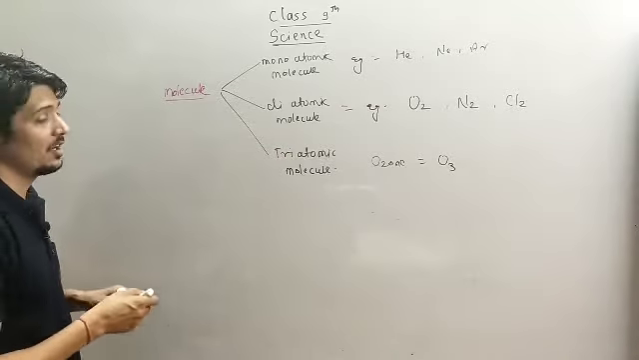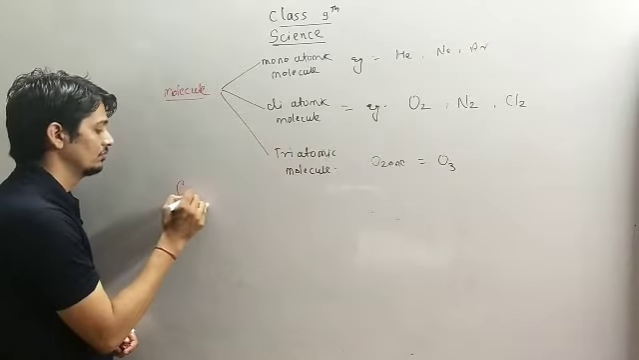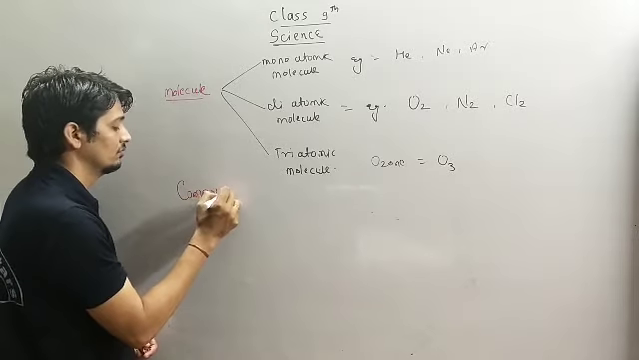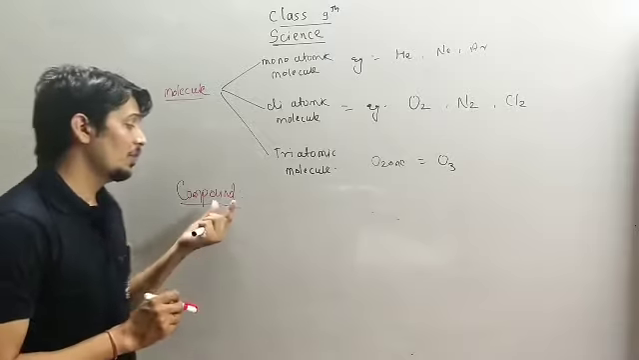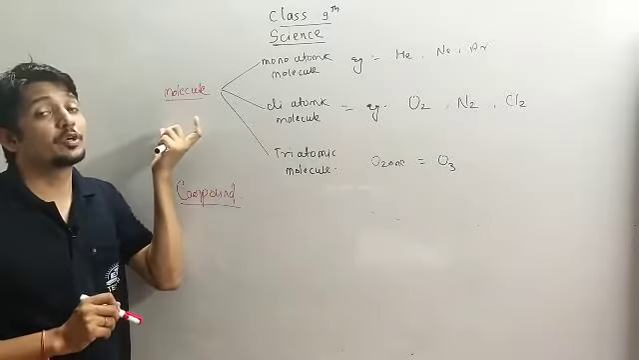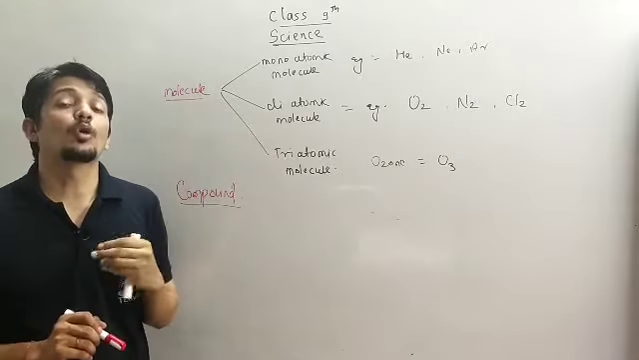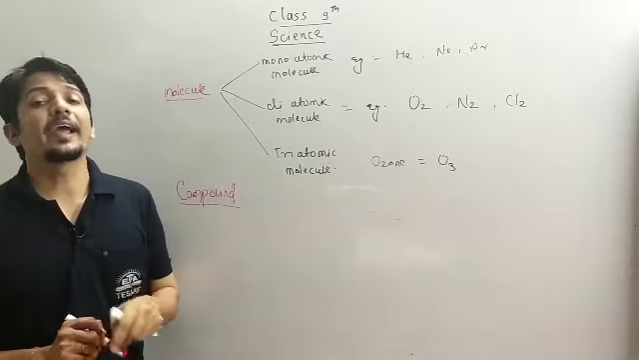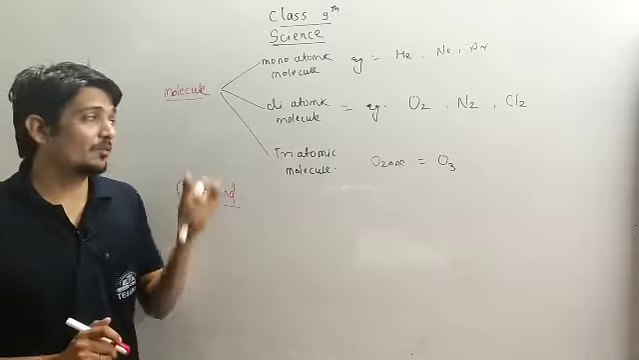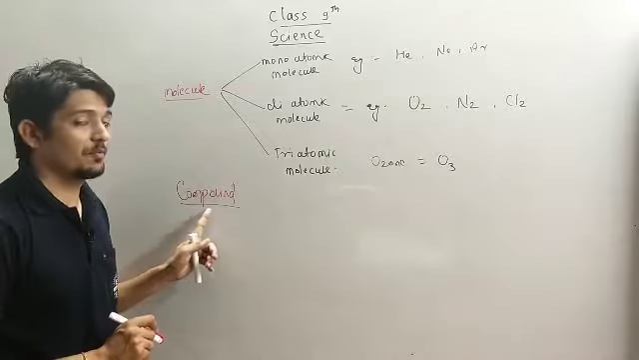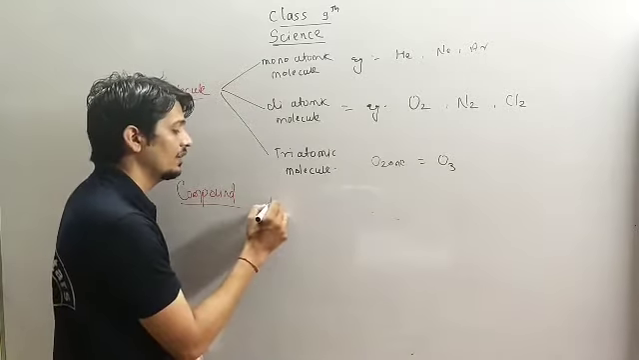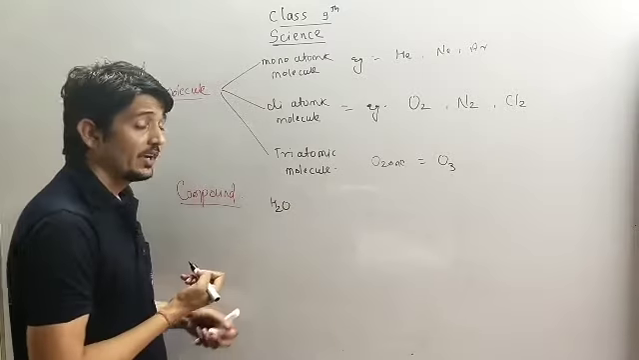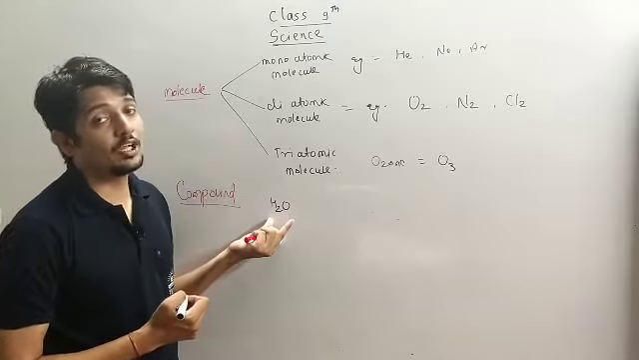Now we will understand the compound. Now we will understand what is a compound. A compound is nothing but a type of molecule, but where two or more different atoms are present in their molecular form, then it is called a compound. Like example, we have water. It is H2O. It is a heteroatomic molecule.